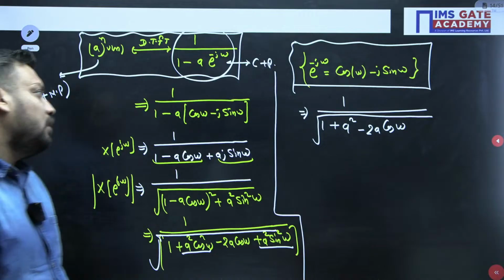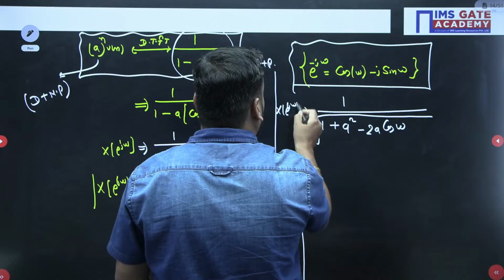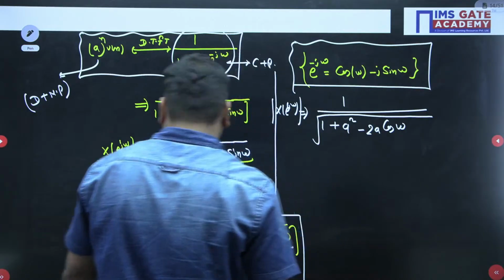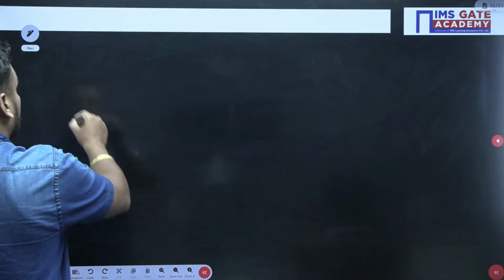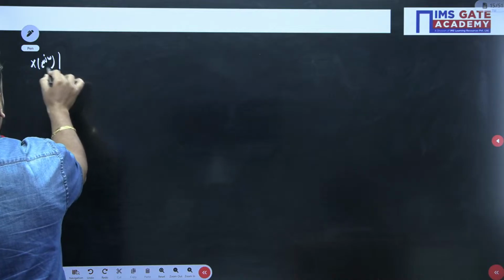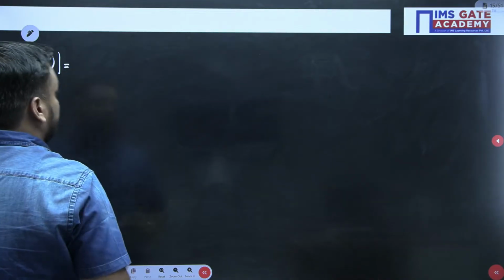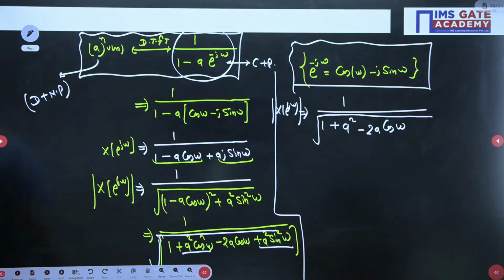So student, this is your magnitude of X e to the power j omega. And if you want to draw a curve for this, I will write this expression in the next slide. So what is my expression, guys? The magnitude expression of X e to the power j omega is what? Just complete this part till here.